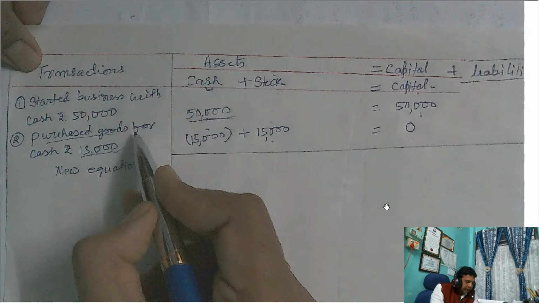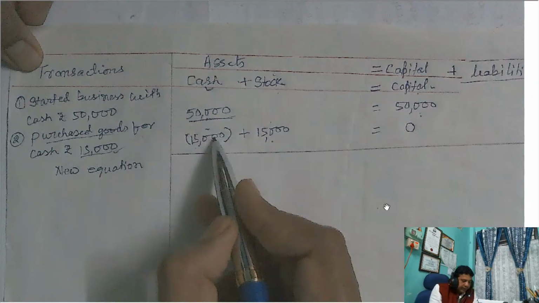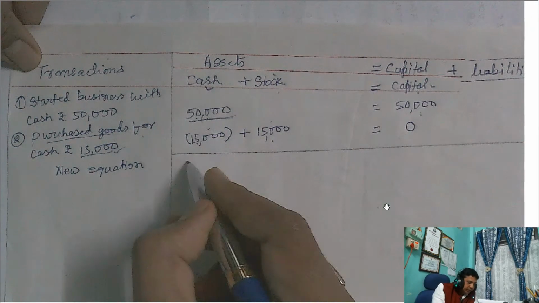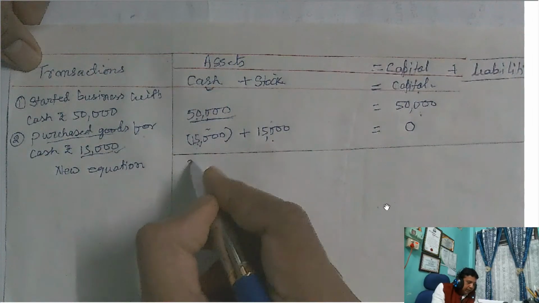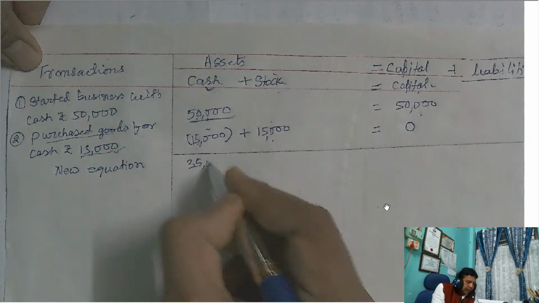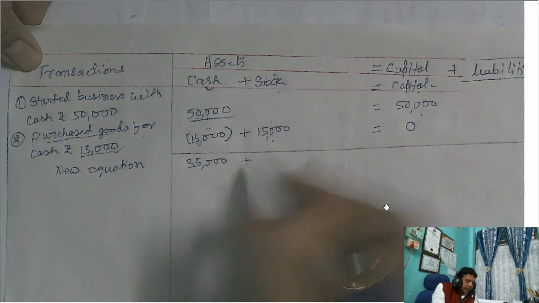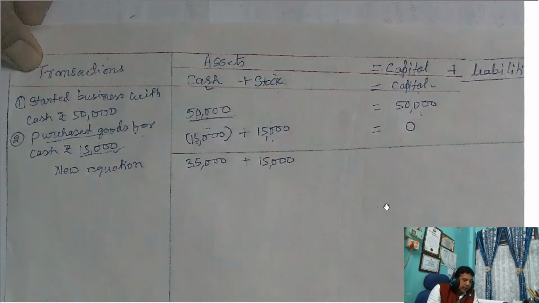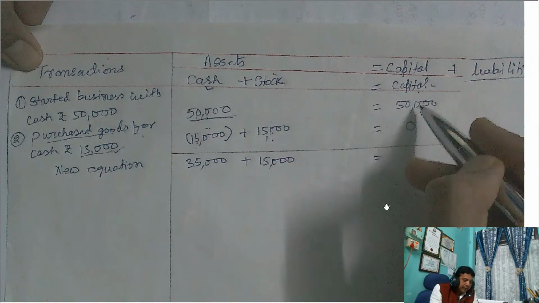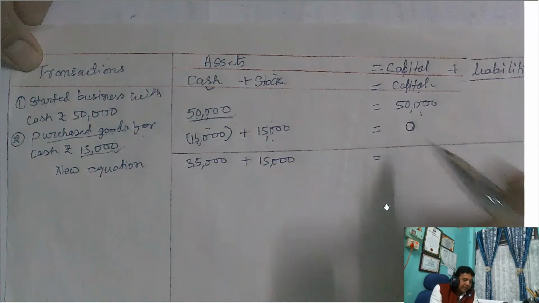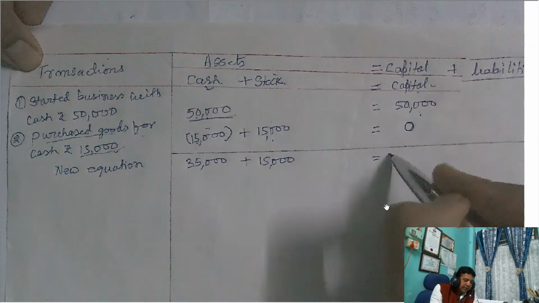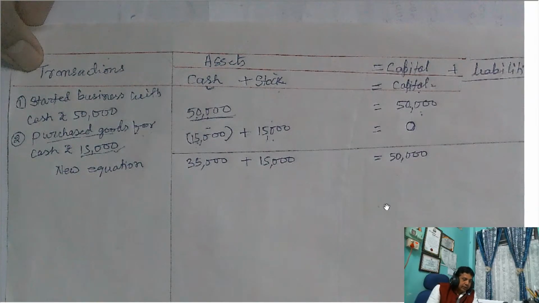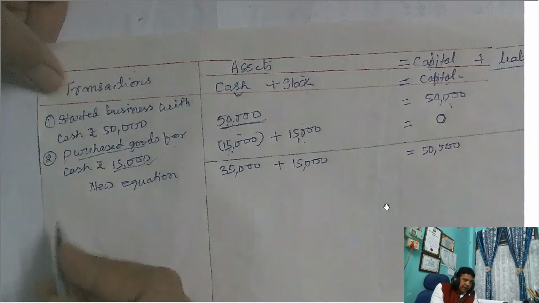Give the effect and ascertain the balance. So 50,000 minus 15,000 is 35,000, and 15,000 value of goods increased in the business. This transaction does not affect the capital balance, so the capital balance will remain the same as before, 50,000. So the second transaction is over.